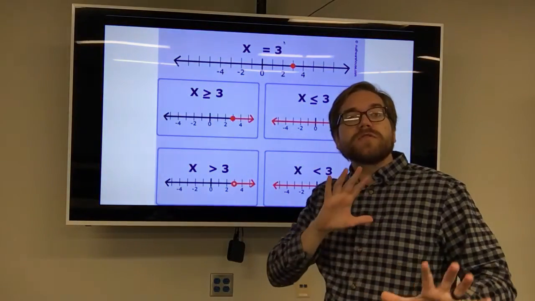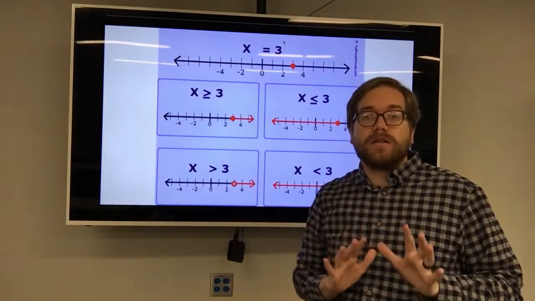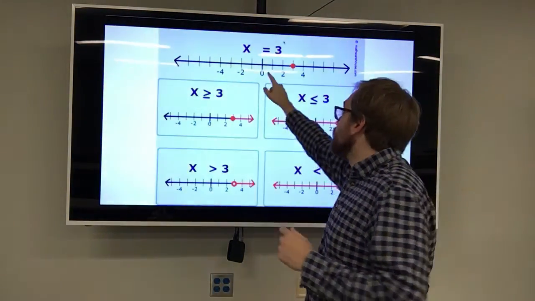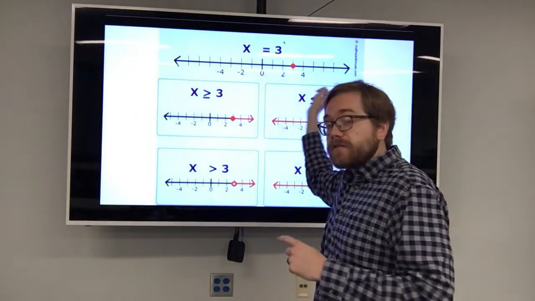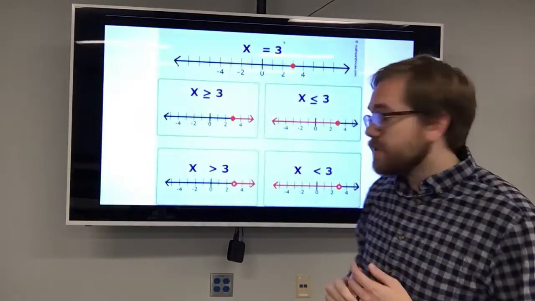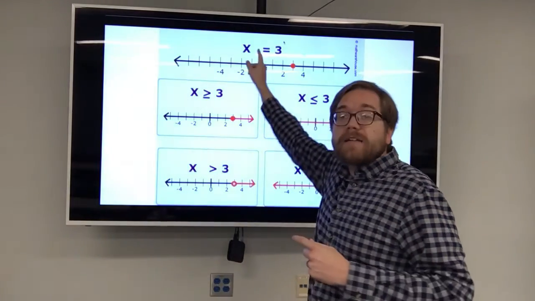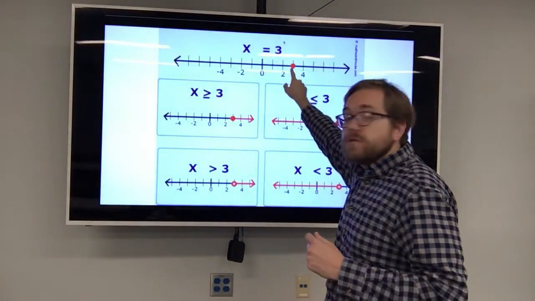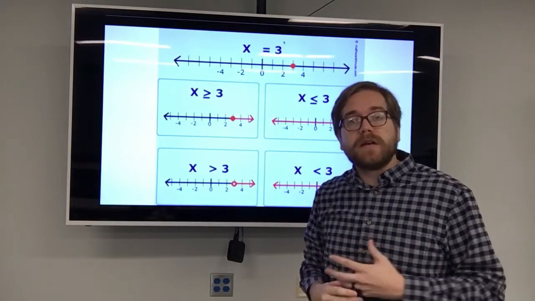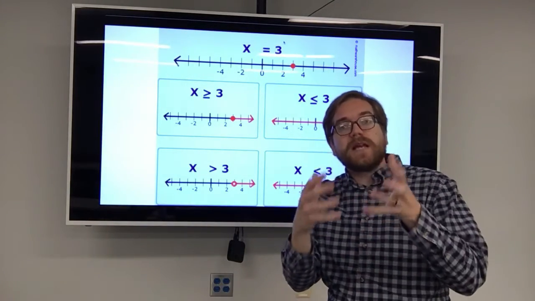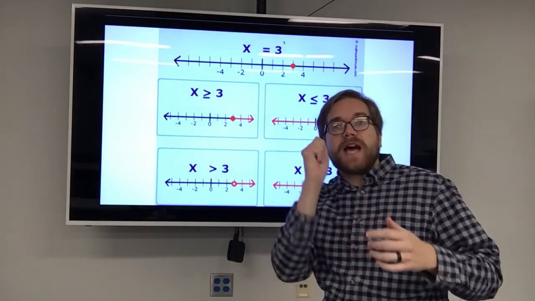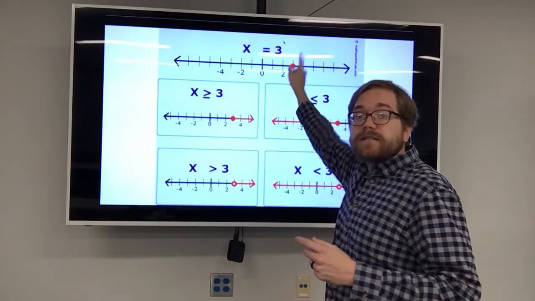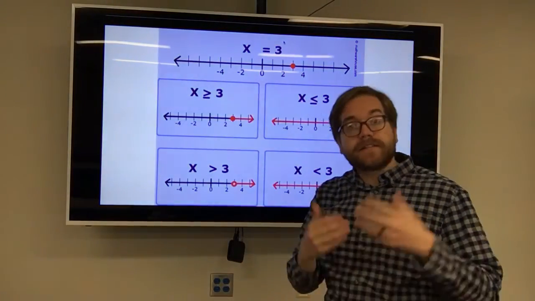Okay? Let's first look at what it looks like to graph an equality on a number line. Well, first, on a number line we start with 0 in the middle, and then all the positive numbers are off to the right, all the negatives off to the left. If we're graphing x is equal to 3, we would just put a point or a dot at 3 on that number line, because what that statement is saying is that that is our one solution. It's not equal to anything else. It's just x equal to 3. Okay? So that's how we'd graph it.